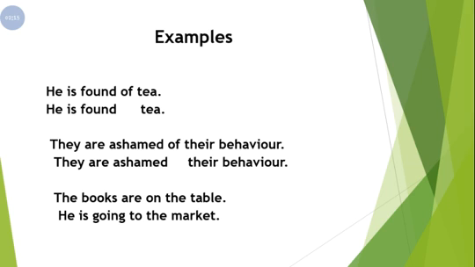Now let's see sentence number 5. The books are on the table. In this sentence, one word is telling you about the place. So try to find out that word. Yes, your answer is right. That word is on. It is also your preposition. He is going to the market. So now in this sentence, one word is telling you about the direction. So try to find out that word. Yes, that word is to. This is also your preposition.